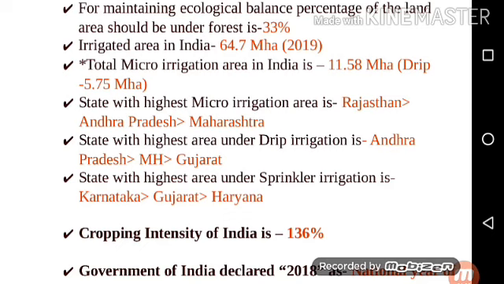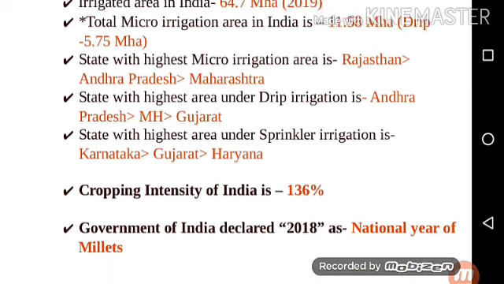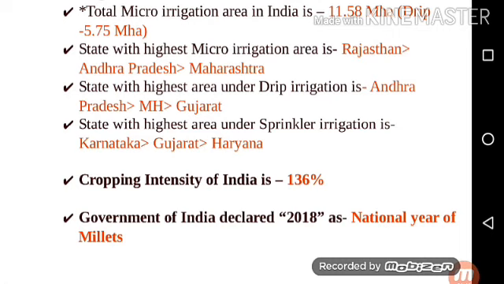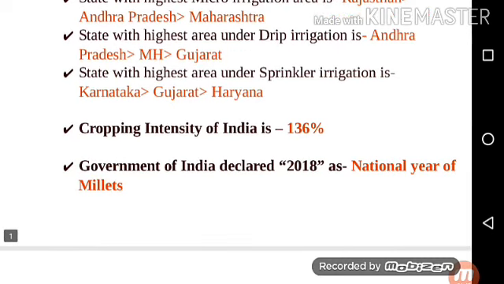Next point is, states with highest micro irrigation area are Rajasthan, Andhra Pradesh, and Maharashtra. Next point is, states with highest area under drip irrigation are Andhra Pradesh, Maharashtra, and Gujarat. Next point is, states with highest area under sprinkler irrigation are Karnataka, Gujarat, and Haryana.